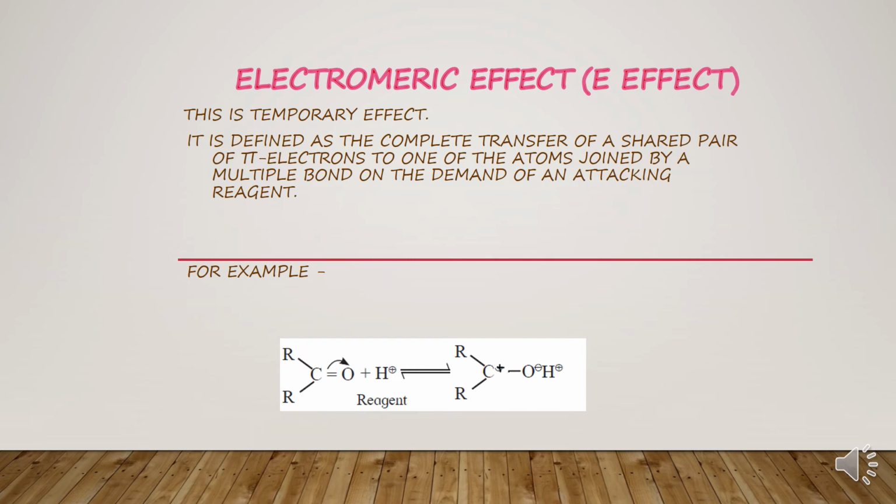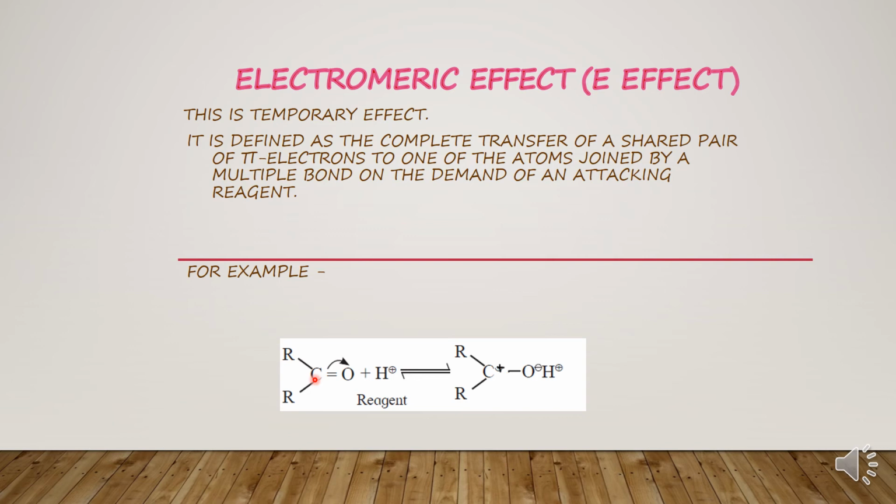Children, the electromeric effect is the temporary effect I told you about, and it is defined as the complete transference of a shared pair of pi electrons to one of the atoms joined by a multiple bond on the demand of an attacking reagent. That means this is the substrate here, and if I put a reagent into it, there is a complete transfer of pi electrons to the other atom joined with a double covalent bond to the carbon atom.